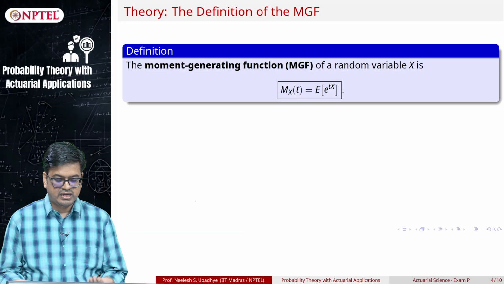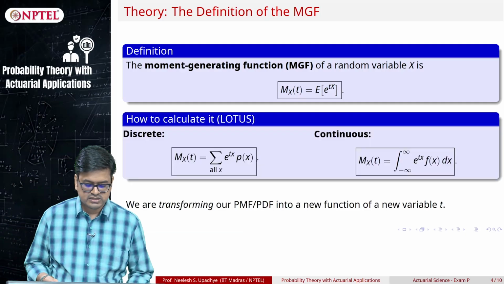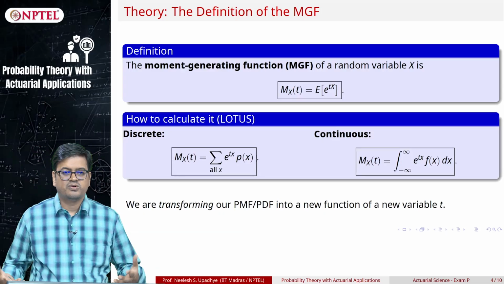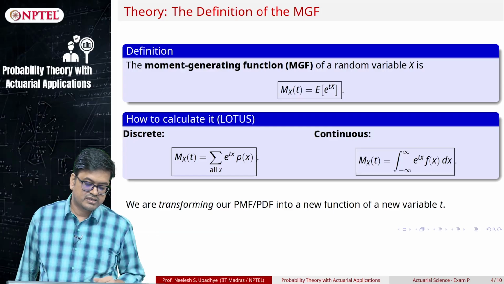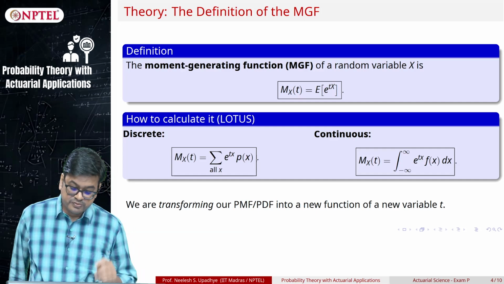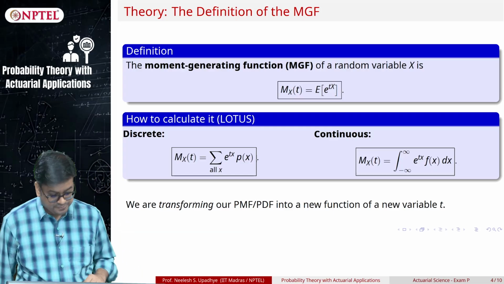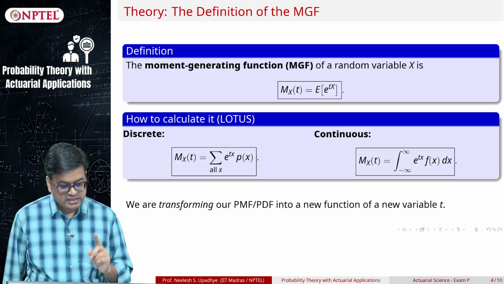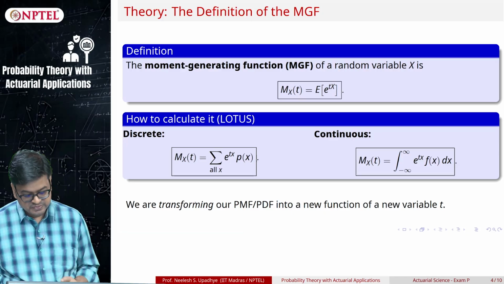So how can I apply this to our discrete and continuous world? The corresponding formulations can be given like this, where we are essentially applying nothing more than LOTUS, and t is a separate free parameter that I have, which I will exploit to find certain good things from this particular transform. So M_X(t) is the summation over all x of e raised to tx times the probability mass function of x.